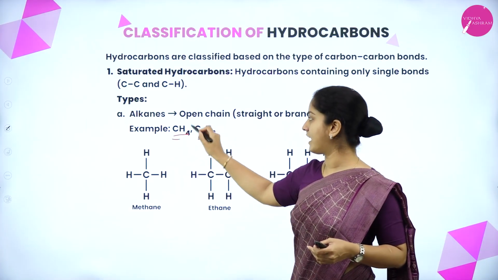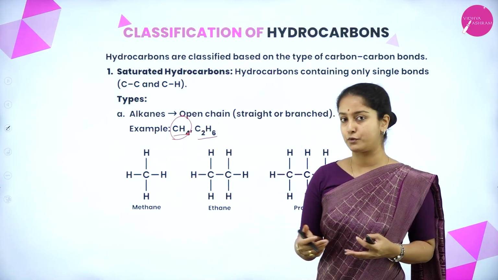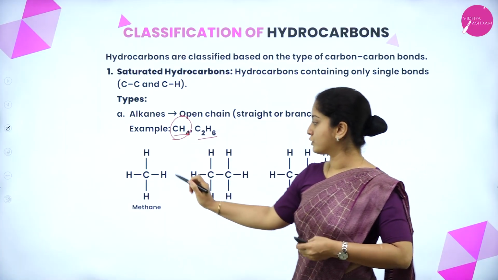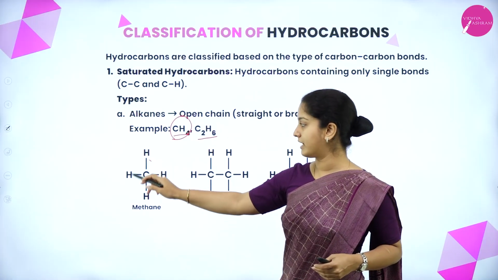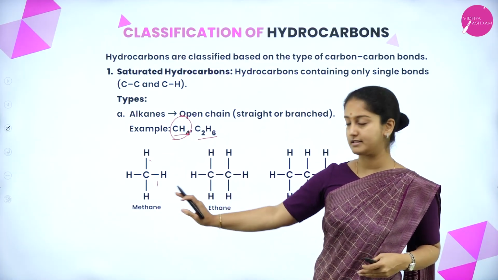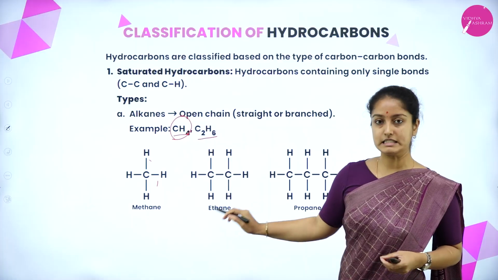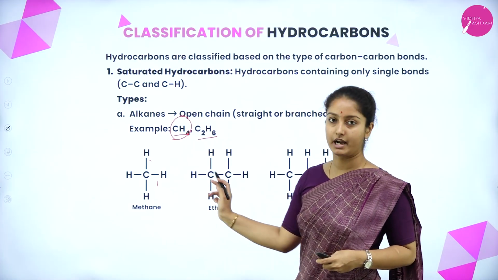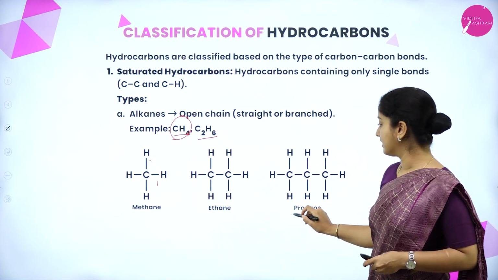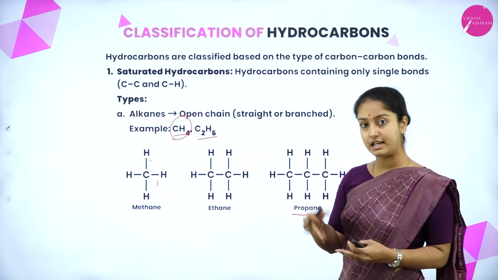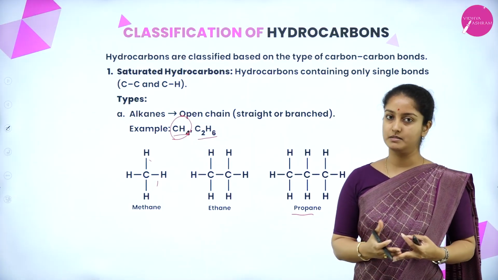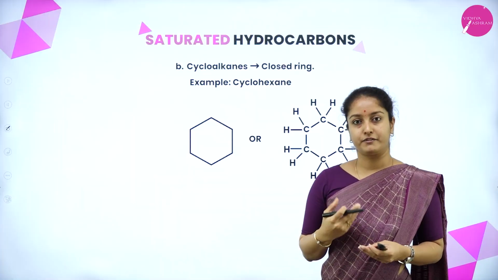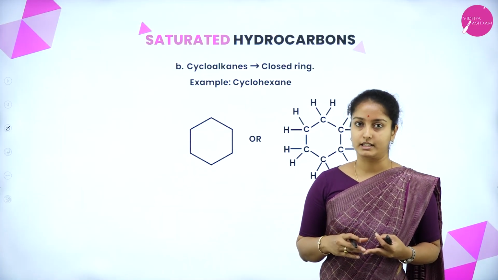So, the first member of alkane is methane, that is CH4, and it goes on with carbon-carbon single bonds. Methane consists of 1 carbon atom and 4 hydrogen atoms, with single bonds. And the second is ethane, consisting of 2 carbon atoms with a single bond and the remaining hydrogen bonds. Then this is propane, consisting of 3 carbon atoms, again with carbon-carbon single bonds and satisfying the tetravalency of the carbon. Another type of saturated hydrocarbon is cycloalkane.